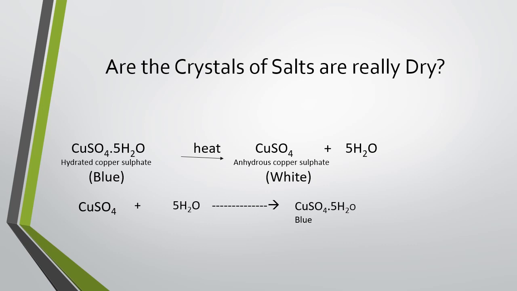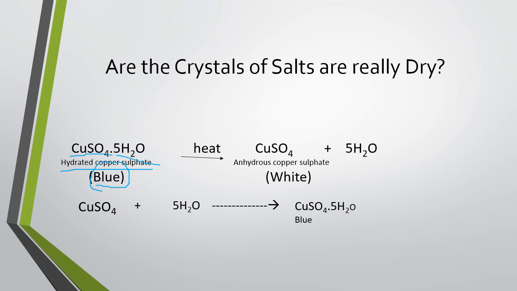Here, you can see the copper sulfate. Each molecule of copper sulfate is bonded with 5 molecules of water, and due to this, the salt is known as hydrated copper sulfate. The color of this salt is blue.